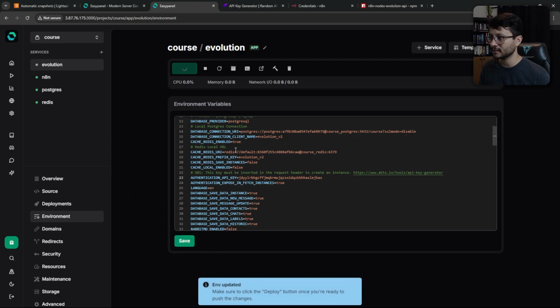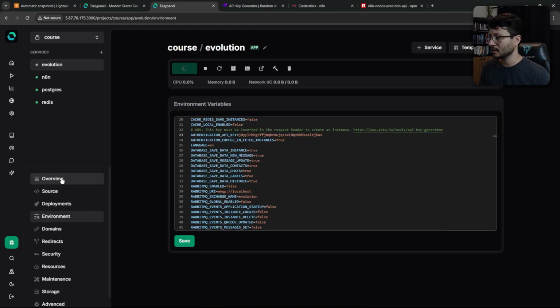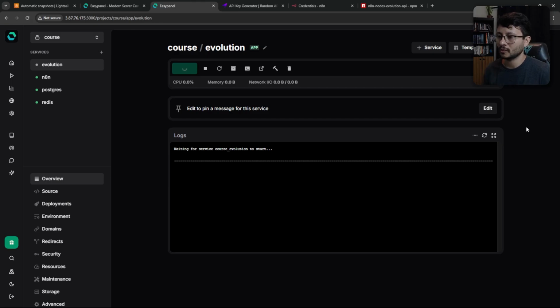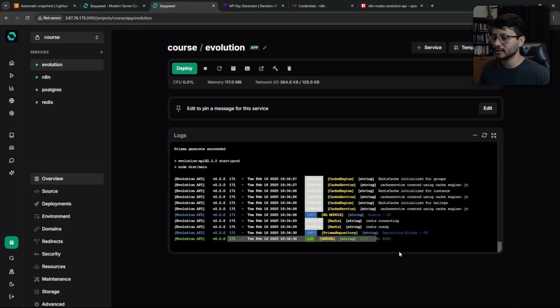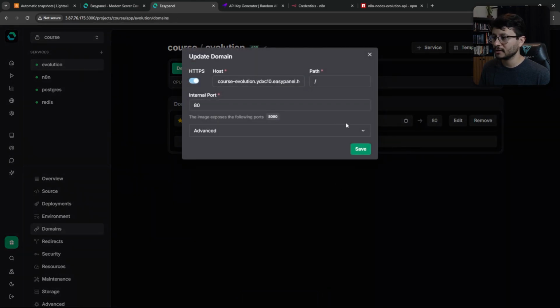I believe everything is configured for Evolution at this stage. Go to the overview, place a divider because this way you know what was updated from the logs. So as soon as you see this green screen, it's in port 8080. Copy that, head over to your domains, click in the edit field and actually make it 8080. Okay, that is your internal port for Evolution.